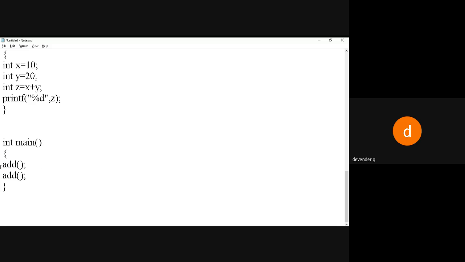Now this is how we are going to use our main function. We are going to call all the functions that you created. Add is a user-defined function. So we create our own logic, we define the prototype, and then we call it. Now suppose I want to modify it, I simply go to this function and modify it. Or if I want to change the logic, I change the logic.